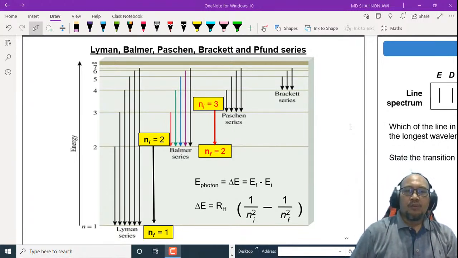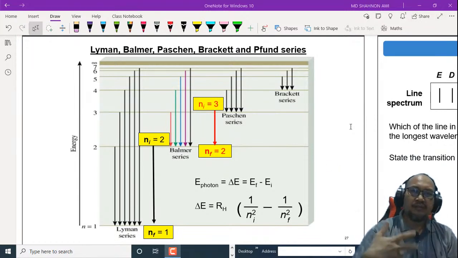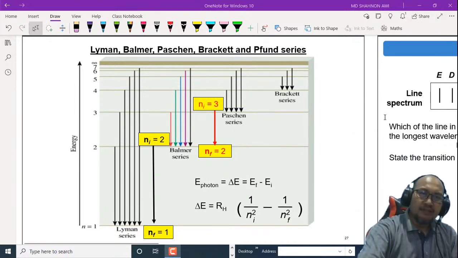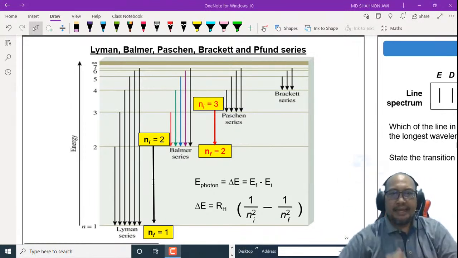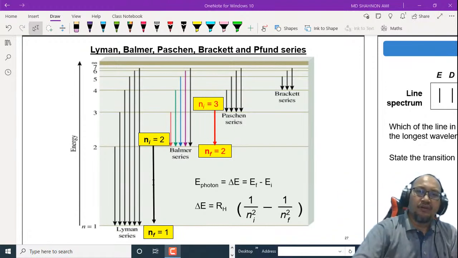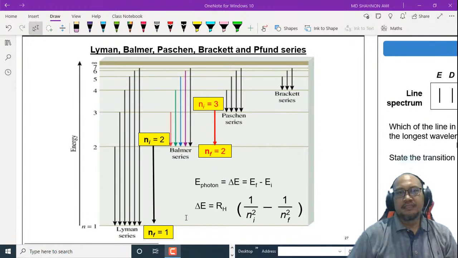When the electron falls back to n equal to 1, we have what we call the Lyman series. For example, an electron at n equal to 2 falls to n equal to 1, or n equal to 3 to n equal to 1. This forms a series. If the electron falls to n equal to 2, we have the Balmer series.